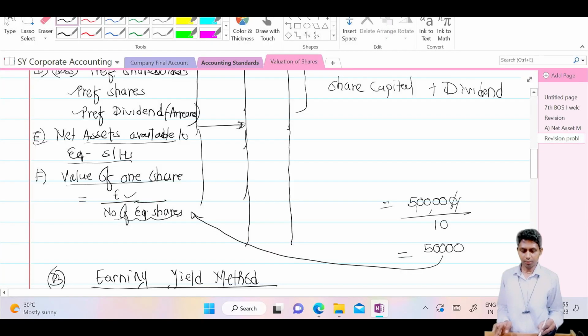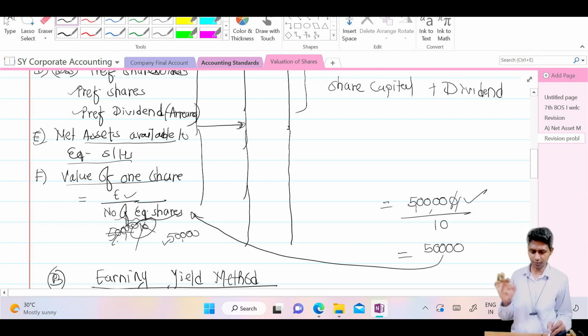5 lakhs divided by 10. Students generally write, I found in assignment, they write 10. Some students write here 5 lakhs. All these answers are wrong. If you write 50,000, then that is correct. Share capital, that you will get from balance sheet liability side. This first one, equity share capital, not the preference share capital.